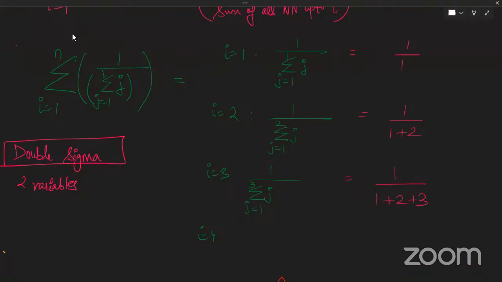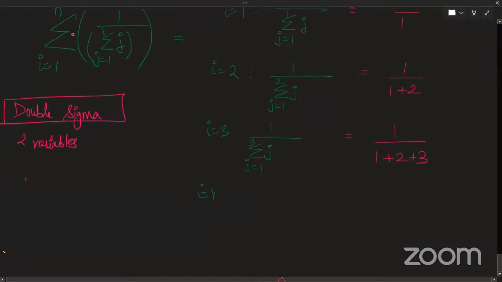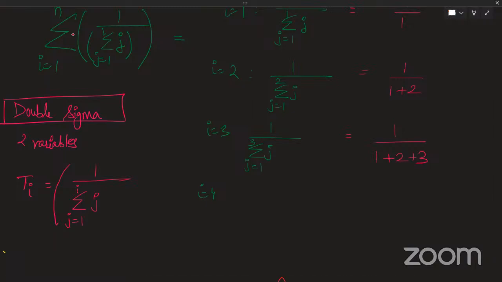Sir, please say it again once. What I'm saying is, what is my sigma operator doing? My bigger sigma is sending in values of i, and it is collecting and adding them. What happens when I send my value i as 1 inside my term? My ith term, Ti, is basically 1 by sigma j, where j is going from 1 to i. This is what my ith term is.